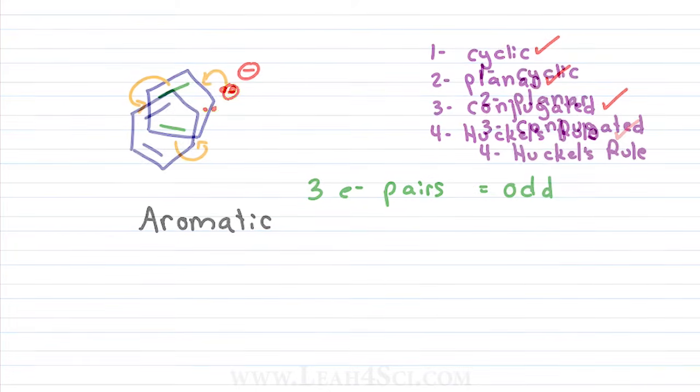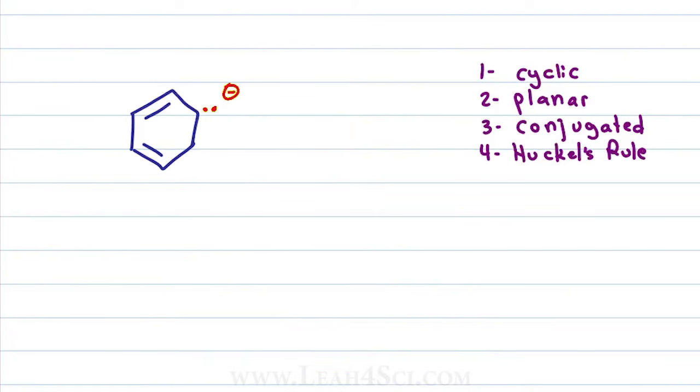Let's compare it to this 6-carbon anion. The molecule is cyclic because I can trace a path around the ring. I do notice the anion, which means if my mind jumps to Huckel's rule, I'm thinking 6 electrons, 3 electron pairs, odd number, should be aromatic. But what else do we have going on? Yes, the negative electrons can resonate into the ring, making part of the system conjugated.